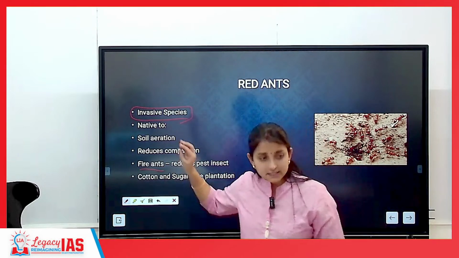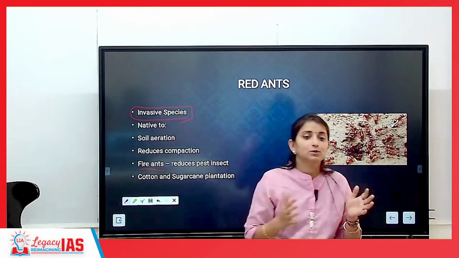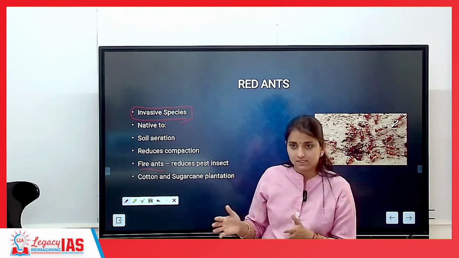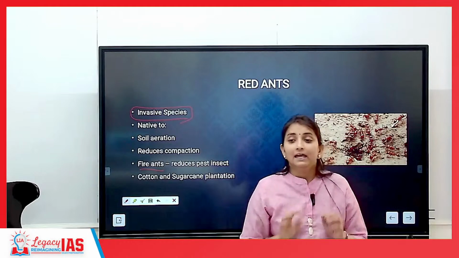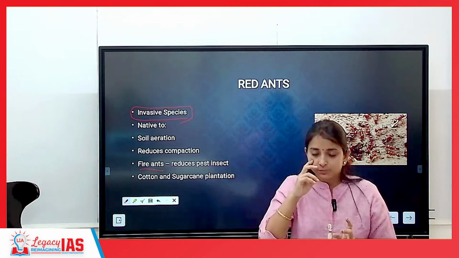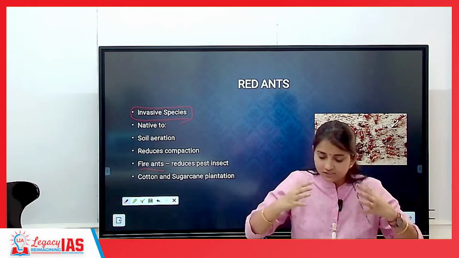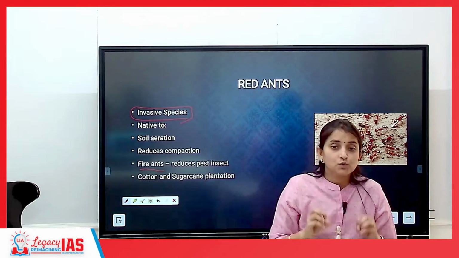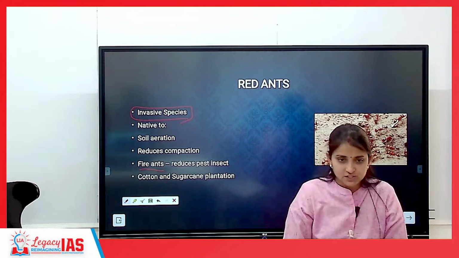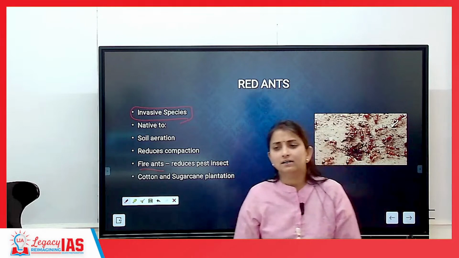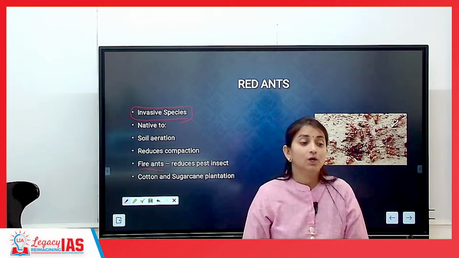One example: all of these categories are known as invasive alien species, IAS. Invasive alien species are those species which will eat up the resources of existing species. Some of the other invasive alien species include water hyacinth.